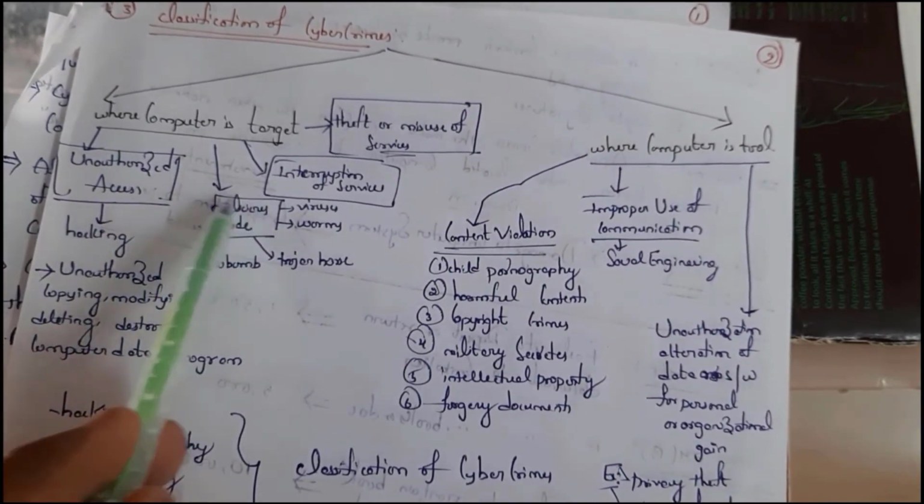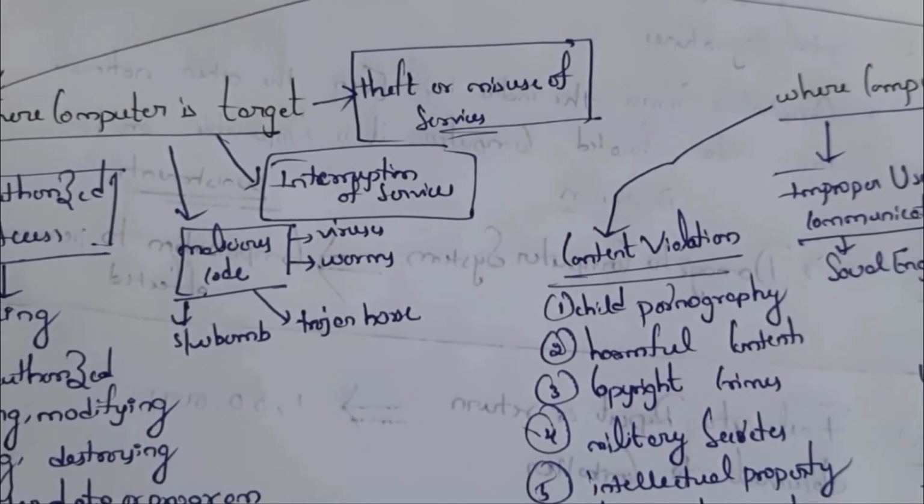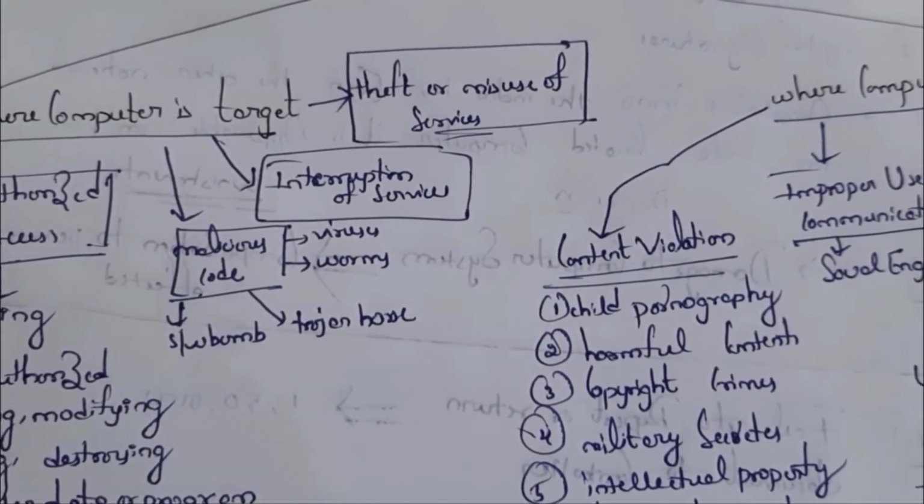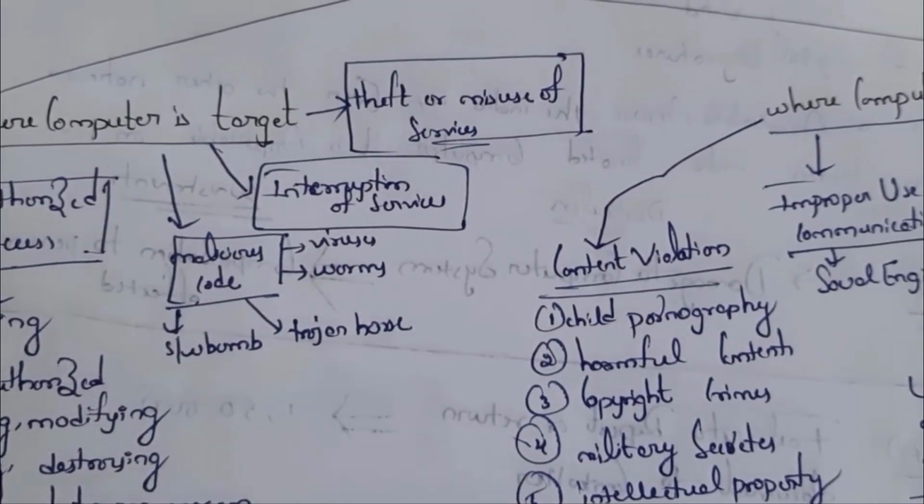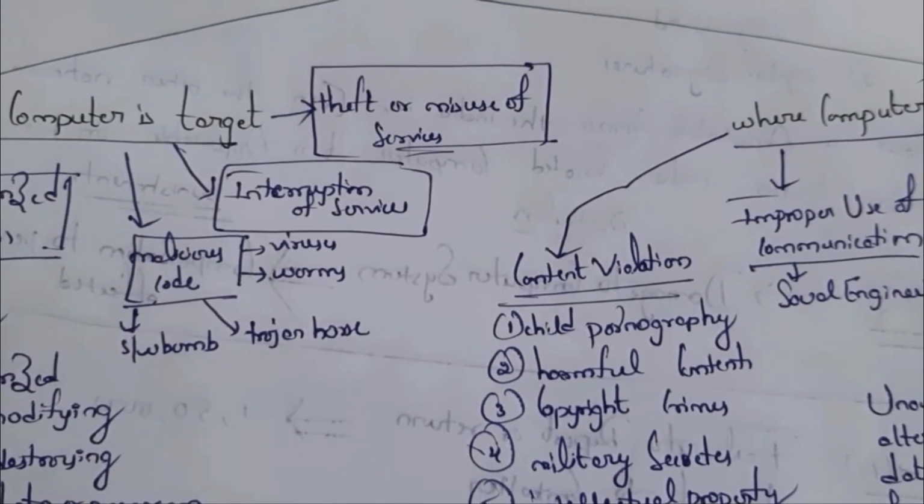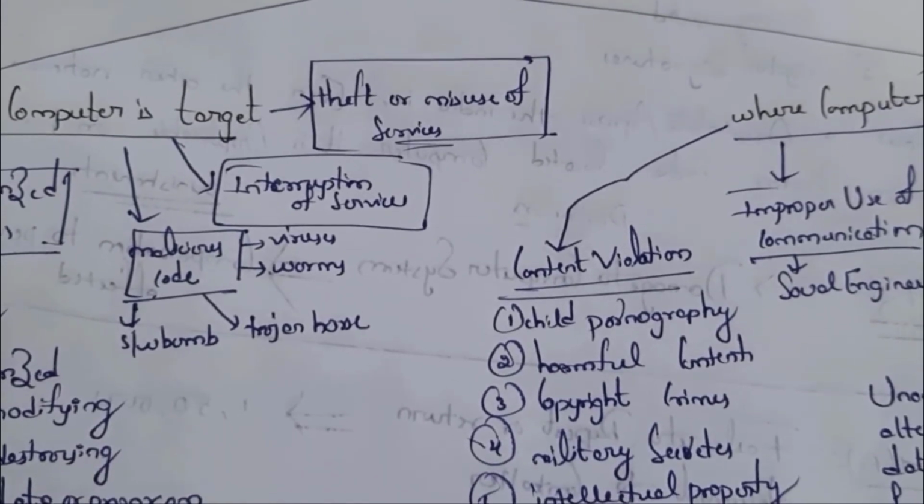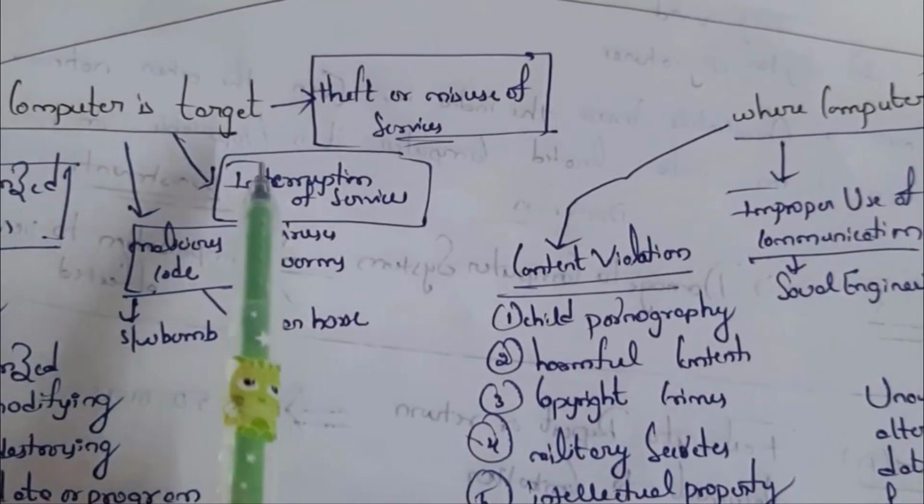Next one is malicious code. Malicious code is a code that contains virus, worms, trojan horse or software bomb. If I inject this malicious code into the target system, then the system stops working. Next one is interruption of service.